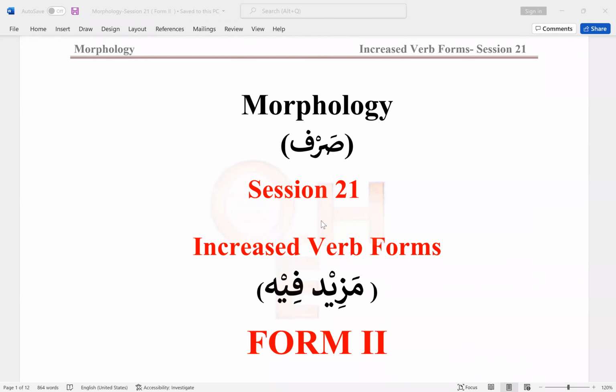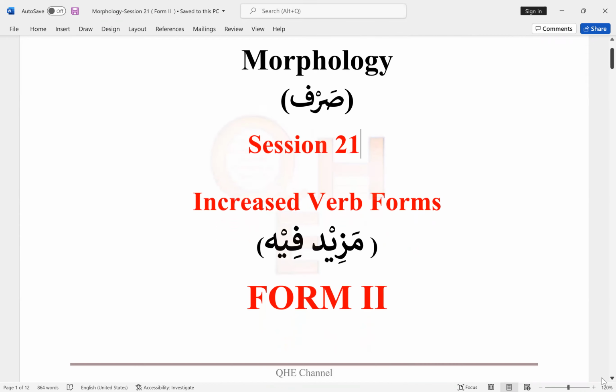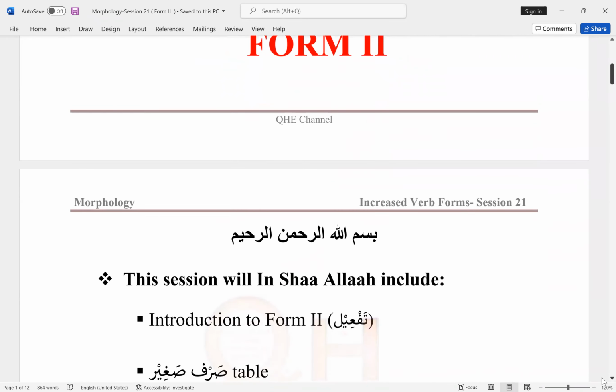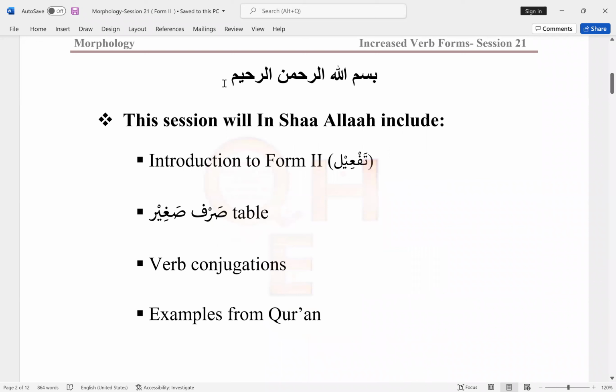In this series of videos, Alhamdulillah, we are learning about increased verb forms, Mazid Fee. Today we are going to cover form 2. Let's begin. Bismillahirrahmanirrahim. This session will cover the introduction to form 2. The masdar for form 2 is taf'il. We're going to go over the Sorf-Sarid table, all the verb conjugations, and examples from Quran.